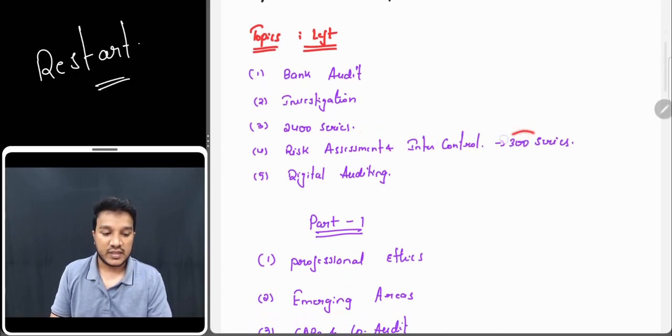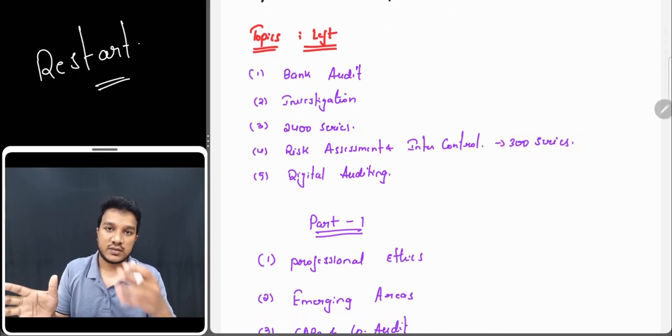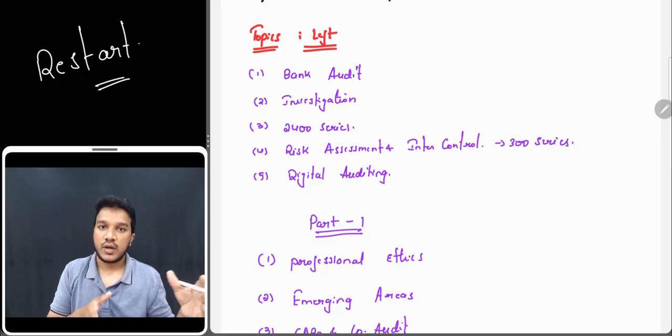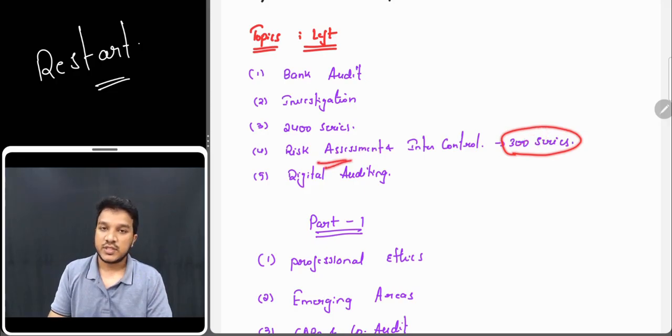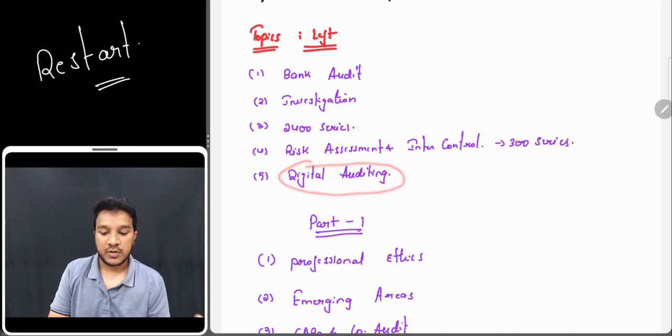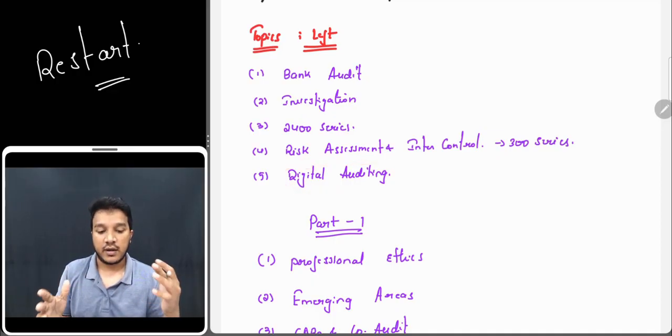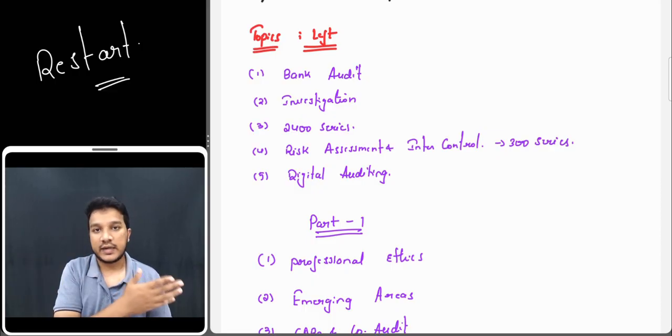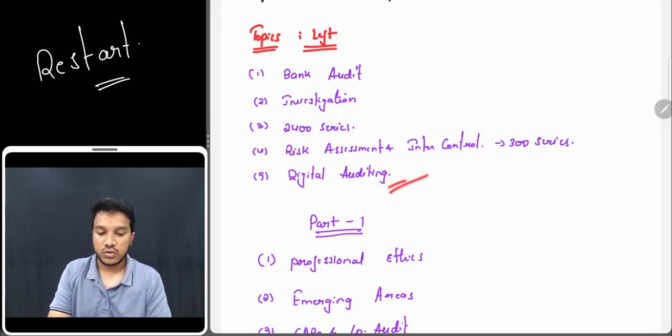And I had done the 300 series in the beginning, but as the exams were approaching, I could not do the revision. So the entire 300 series I did not do. Risk assessment chapter I also left. Digital auditing, I don't know what this chapter is. It is like 20 pages, and everything is Greek and Latin in this. I was sure that even if I read this, I won't be able to write exactly in the exam. So I left digital auditing also.